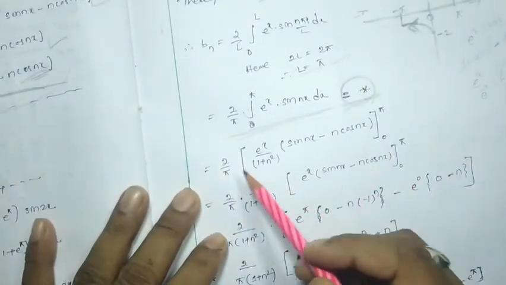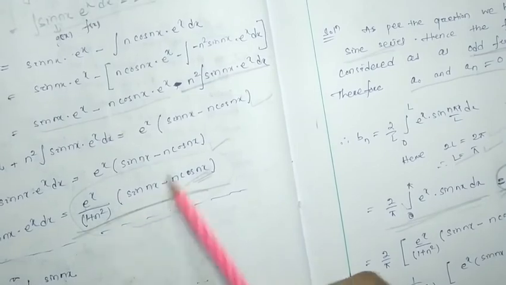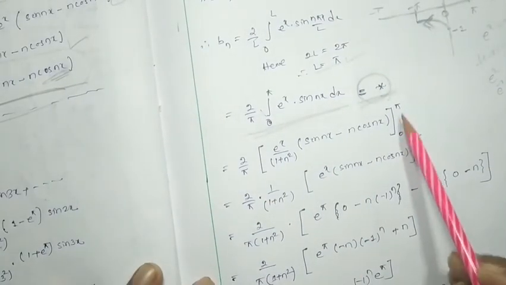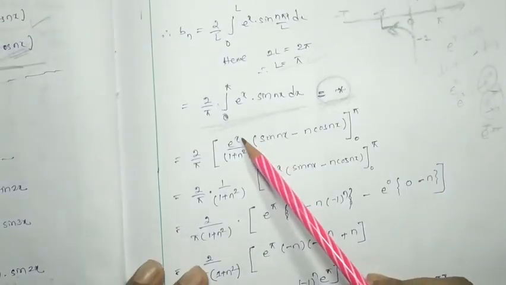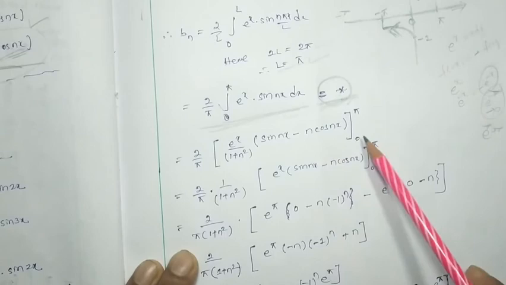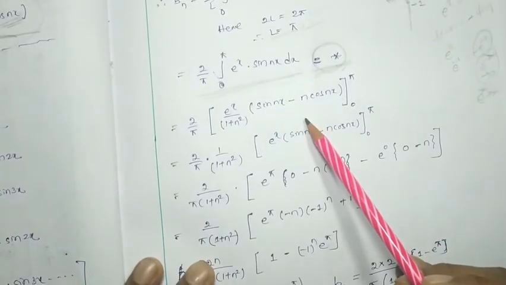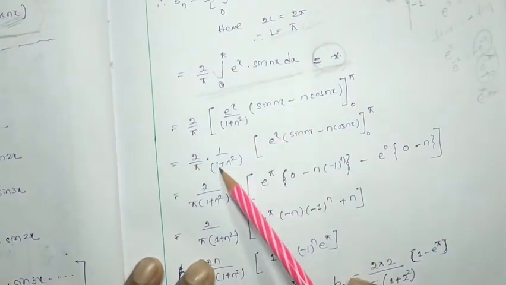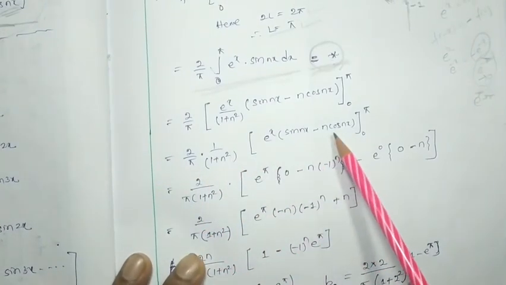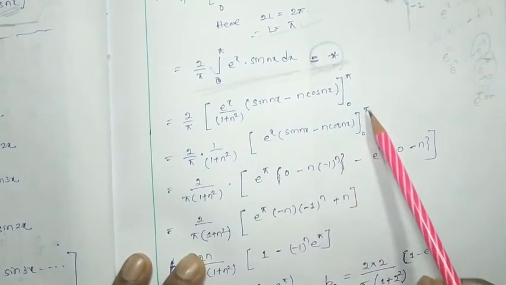The next step is 2 by pi e to the x. This is the value I just considered here, with limit 0 to pi. So e to the x by 1 plus n square, (sin nx minus n cos nx), from 0 to pi. I am going to put the limits, so 1 by 1 plus n square is taken outside. So e to the x (sin nx minus n cos nx), where 0 to pi is the limit.